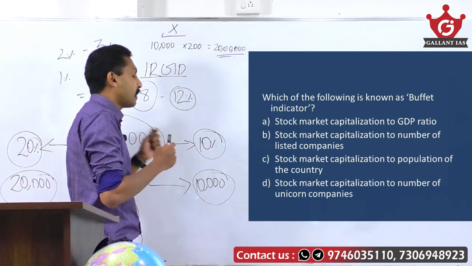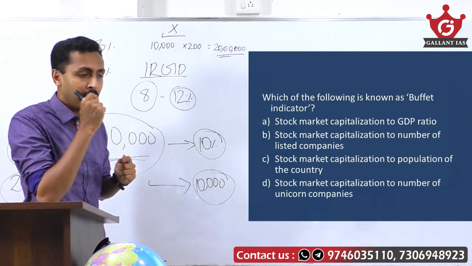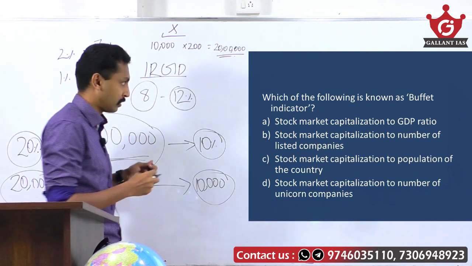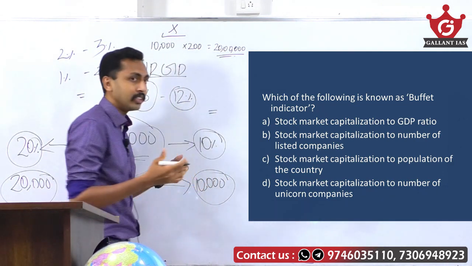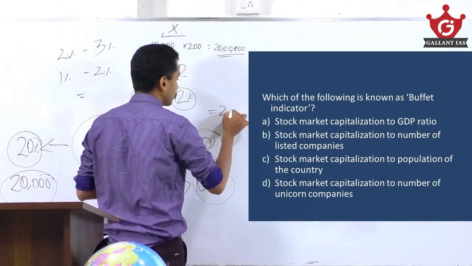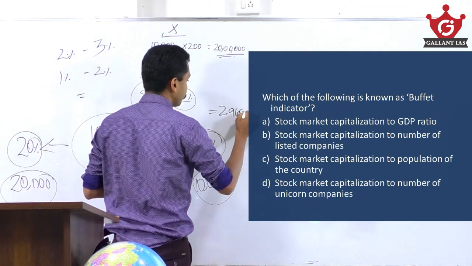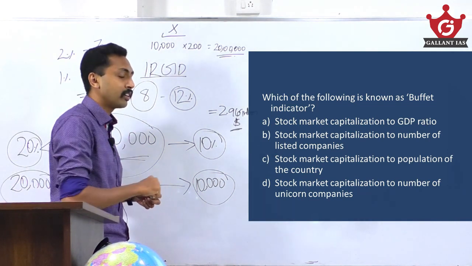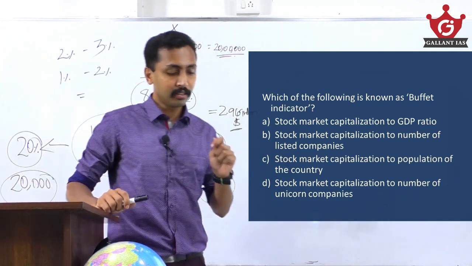That means the market capitalization of all companies listed in the Bombay Stock Exchange is larger than our GDP size, that is $2.96 trillion. So the stock market capitalization to GDP ratio is related with the Buffett indicator.